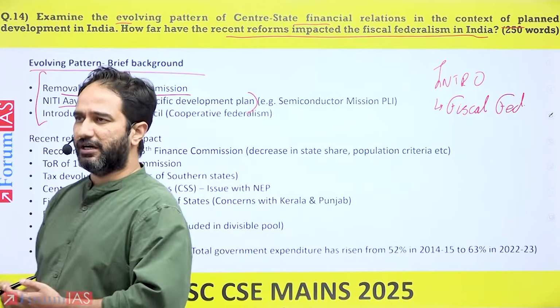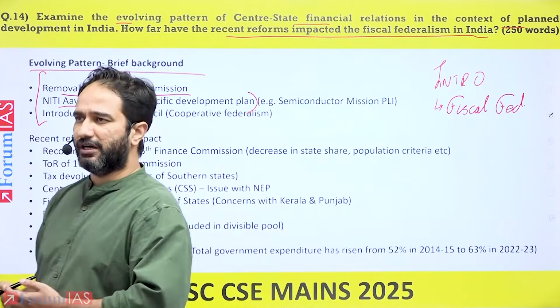Rather than focusing on one or two topics in elaboration, ensure that you highlight all the multiple topics that have come up in which there has been a strain on fiscal federalism within India. So you start with the recommendations of the 15th Finance Commission, where there has been a decrease in state share, and the southern states have also raised certain concern with the population criteria, and that it benefits primarily UP, Bihar, and the northern states. You also talk about the recent discussion on the new terms of references for the next